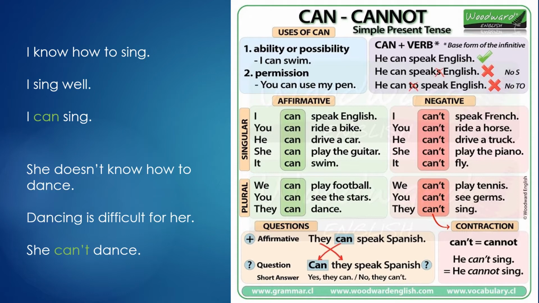In affirmative sentences, we have subject plus can plus base form verb and complement. In questions, we are going to change the order of the auxiliary can and the subject. So we have can plus the subject they plus the base form speak plus the complement. In this case, Spanish. Can they speak Spanish? The short answer could be yes, they can, or the negative answer, no, they can't. Or also you can say yes, they can speak Spanish pretty well. We can have short and long answers. Remember, the auxiliary of these sentences is can.